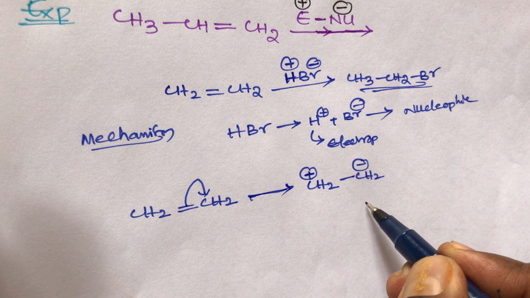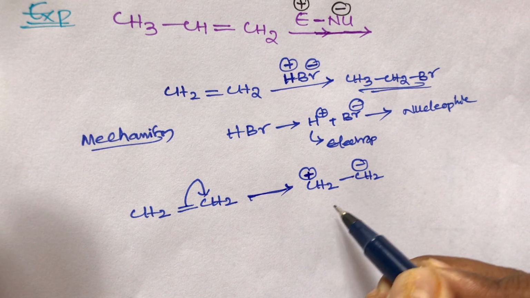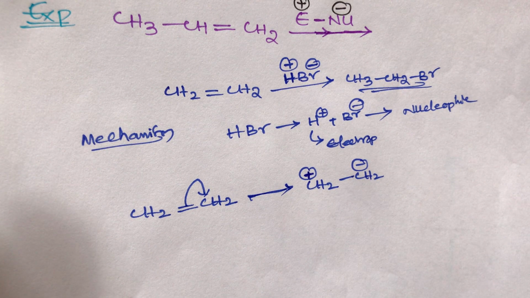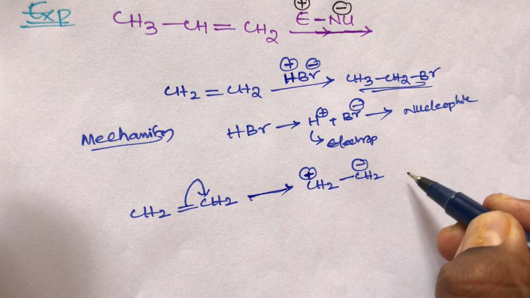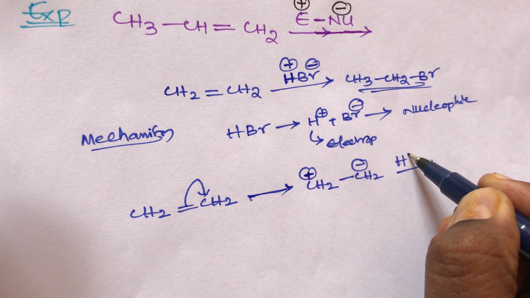Now the next step. In the electrophilic addition reaction, the first attacker is the electrophile, that is, the positive species H+.